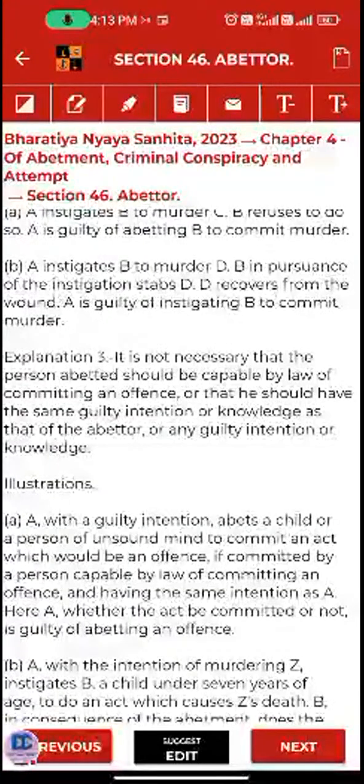So Explanation 3 is saying that the capacity of the person abetted does not matter much for abetment.